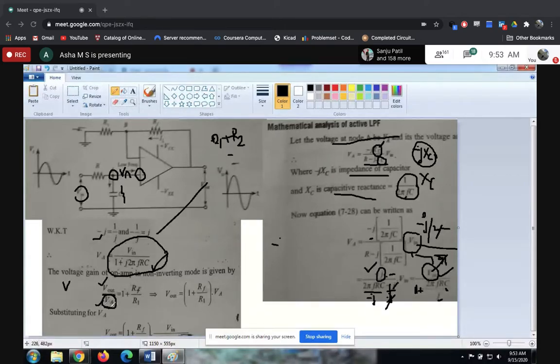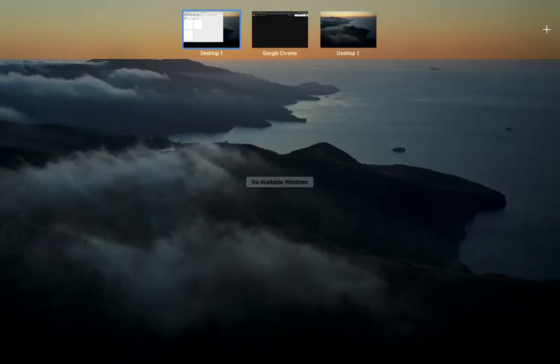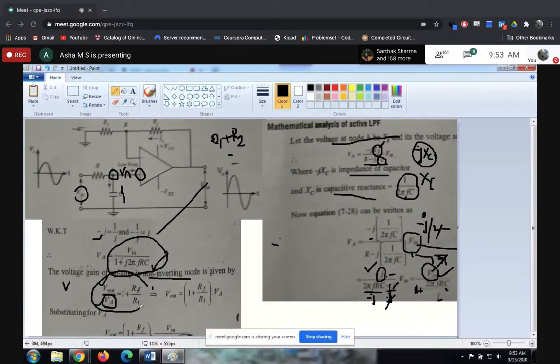And this is a standard formula, the voltage gain of an op-amp in the non-inverting mode is given by this formula. It's a generalized formula. V out could vary from circuit to circuit, correct? VA could vary from circuit to circuit, and that is what we have calculated just now, the VA value.